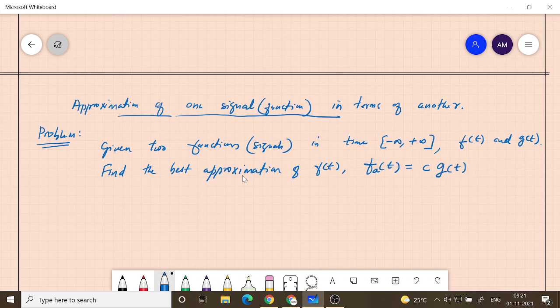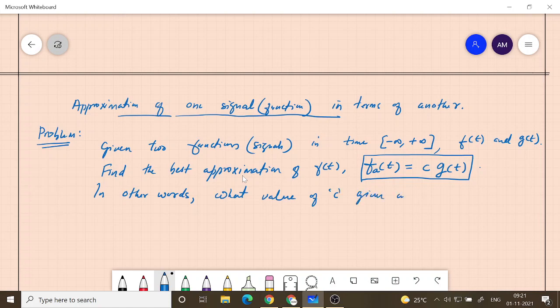So we are coming up with an approximate function which is basically a scaled version of g of t. In other words, what value of c gives us the best approximation? What value of c gives us the best approximation?